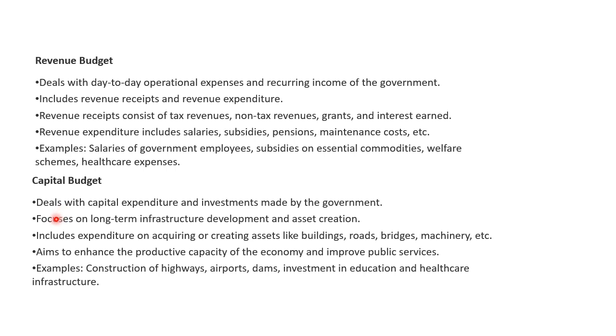Now, what is capital budget? Capital budget deals with capital expenditure and investment made by government. It focuses on long-term infrastructure development and asset creation. Please remember, this is very important, asset creation. It includes expenditure on acquiring or creating assets like building, roads, bridges, machinery. It aims to enhance the productive capacity of economy and improve public services. For example, construction of highways, airports, dams, investment in education, and healthcare expenditure.